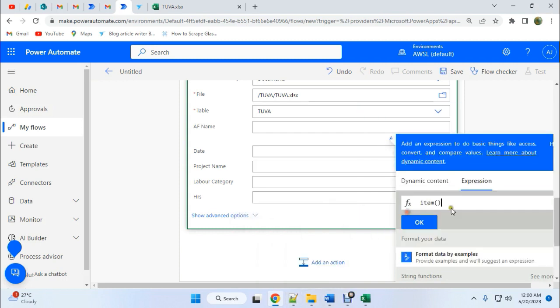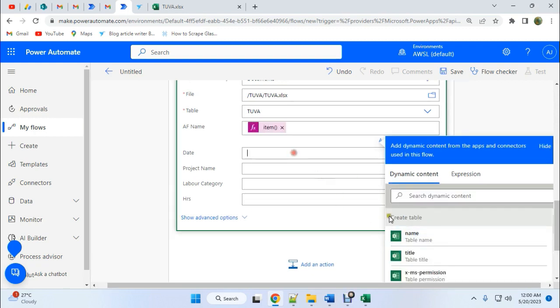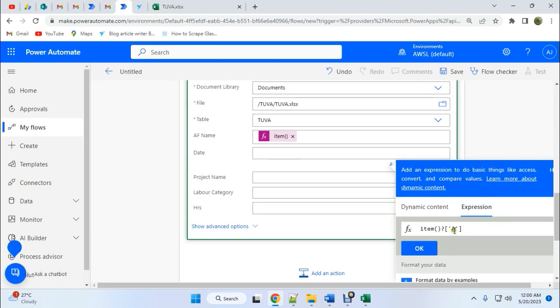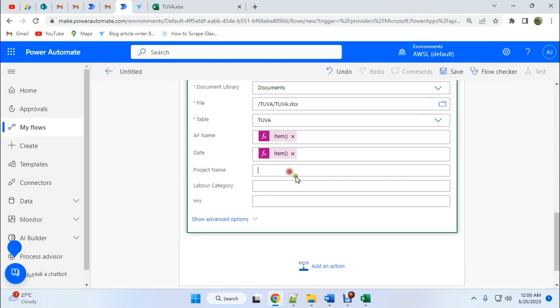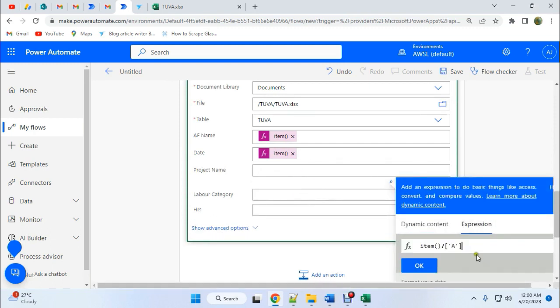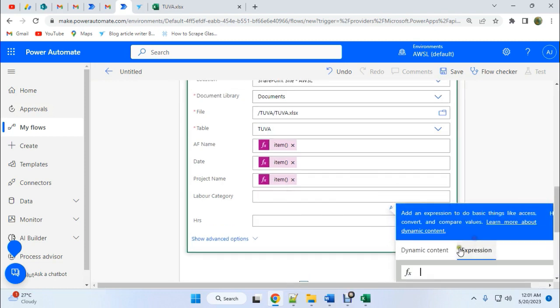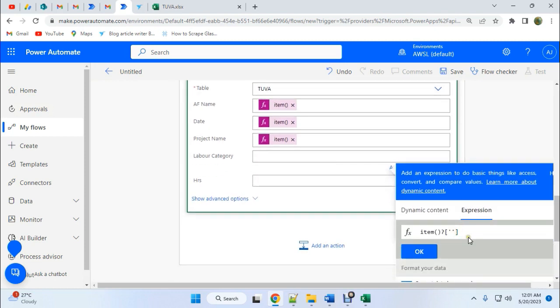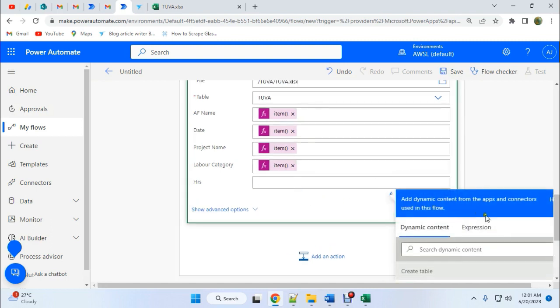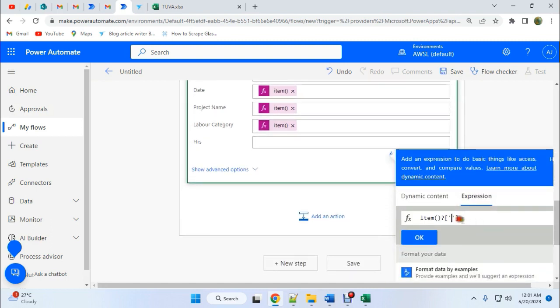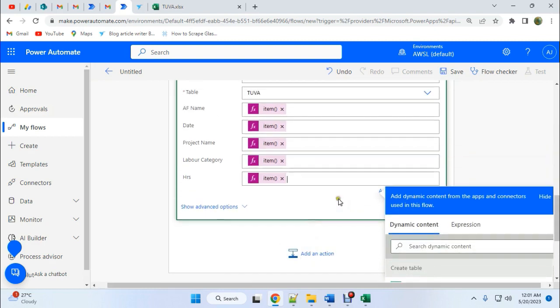I need the item, and then here should be A. I can just copy this, and then expression, it should be B, and then project name, expression with C, the labor category, it should be D, expression, and it should be E. Okay, now